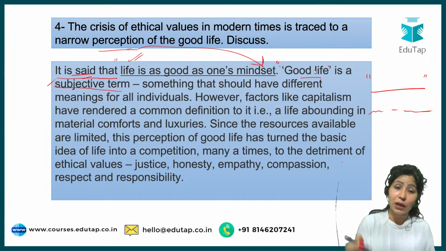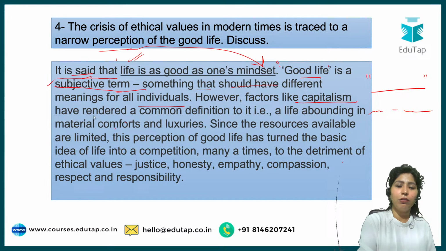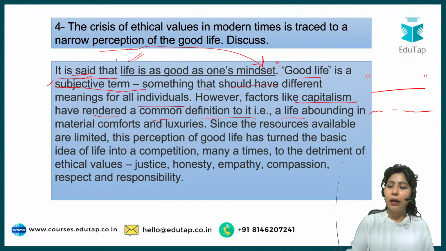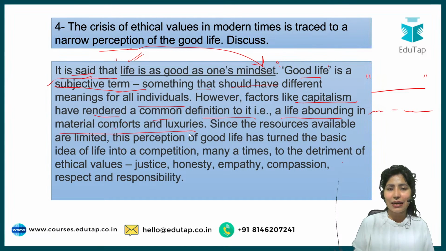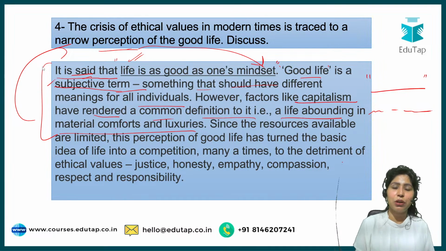So good life, to start with, is a subjective term, something that should have different meaning for all individuals. However, factors like capitalism have rendered a common definition to it. And what is that definition? A life abounding in material comforts and luxury. So that is, in a way, your explanation of what the picture examiner is trying to convey.